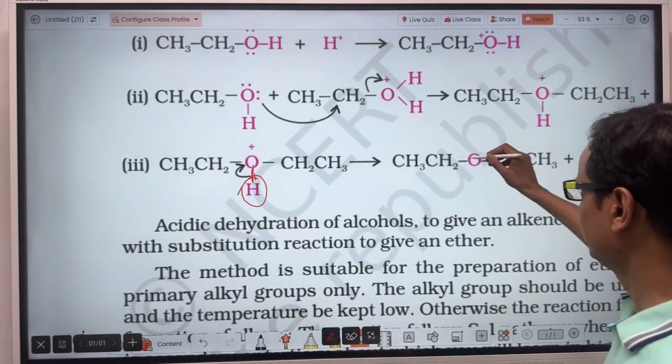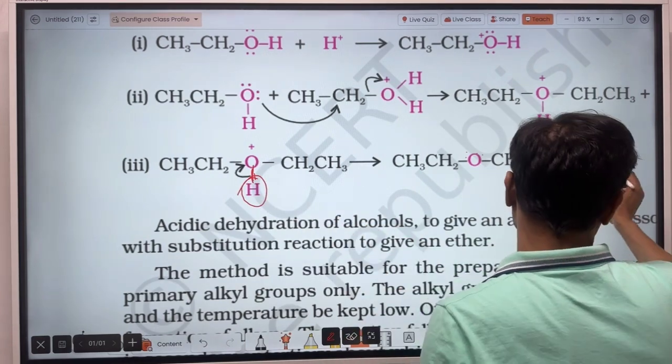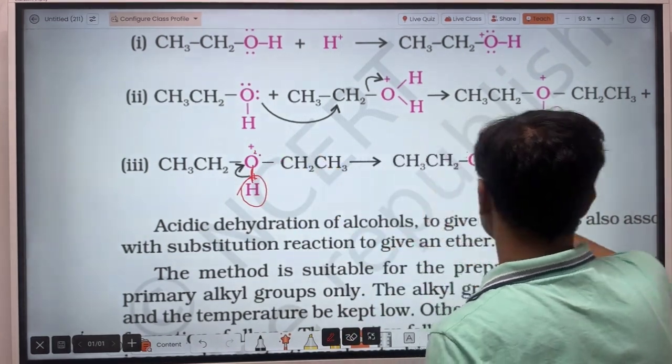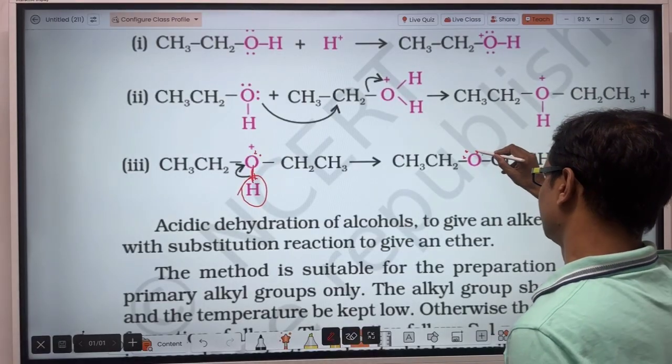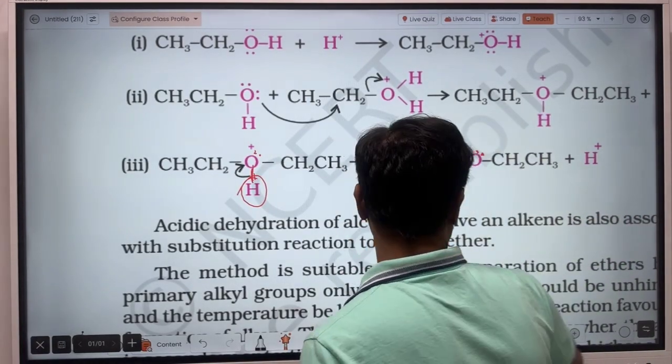So again this hydrogen is released from here as H plus, and 1 lone pair of electrons will again appear here. In this way there will be formation of ether.